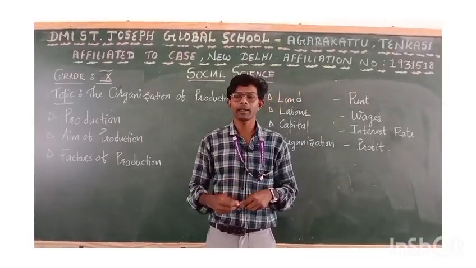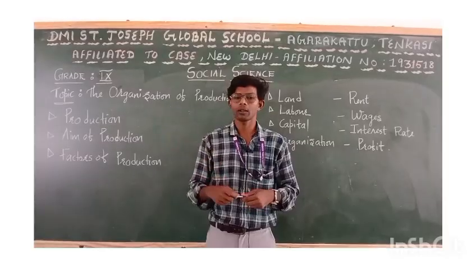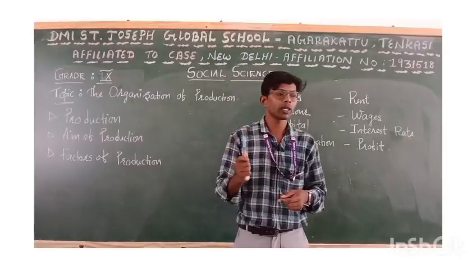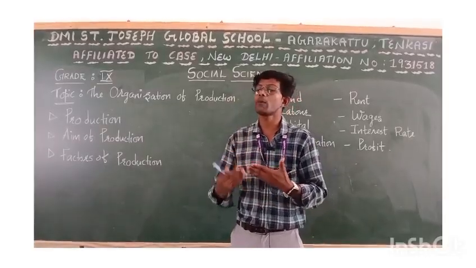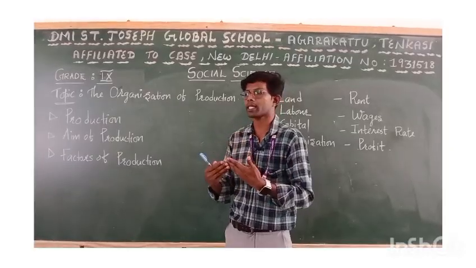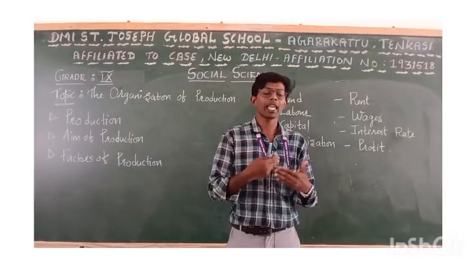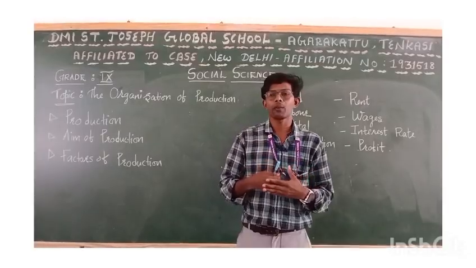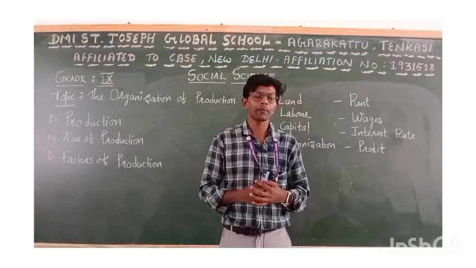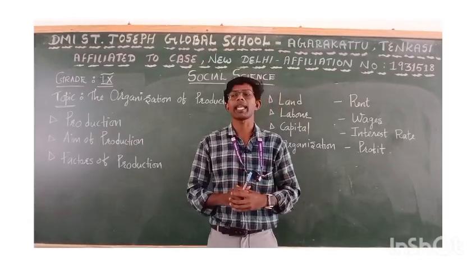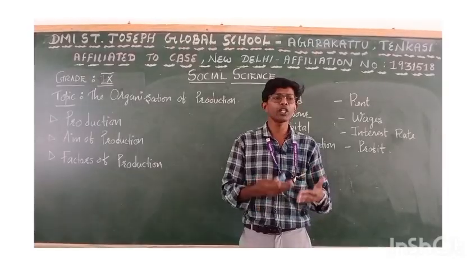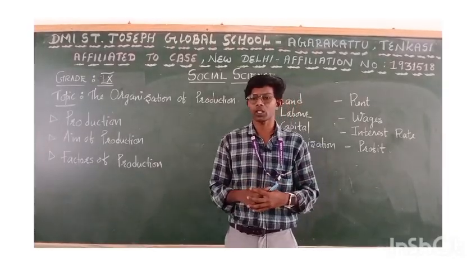Look here, I have a pen. For the production of a pen, there are various inputs and materials that we require at every stage. For example, an initial stage, an intermediate stage, and the last one, the finished or final stage.